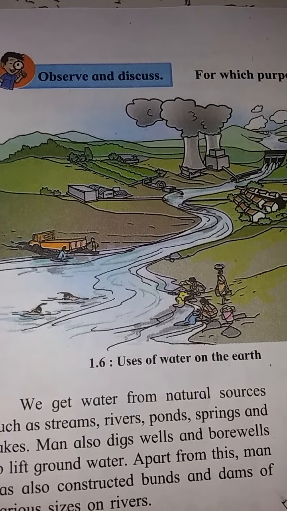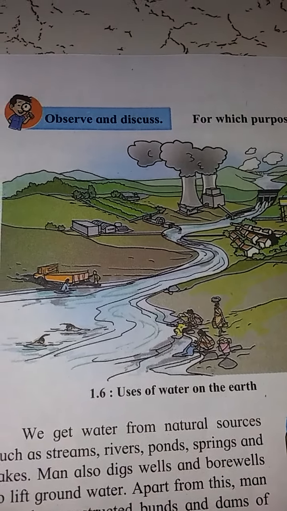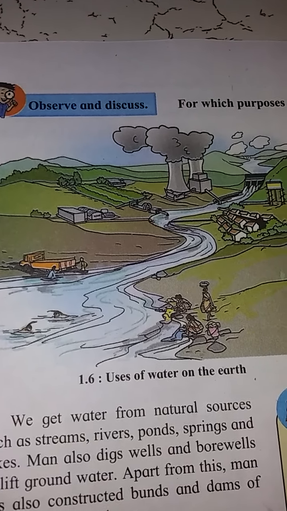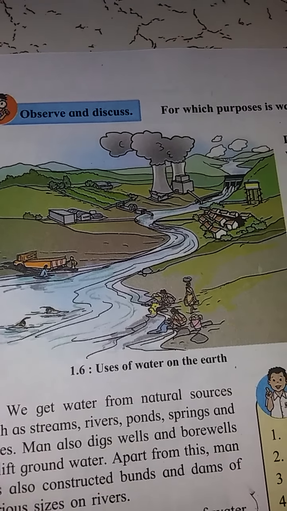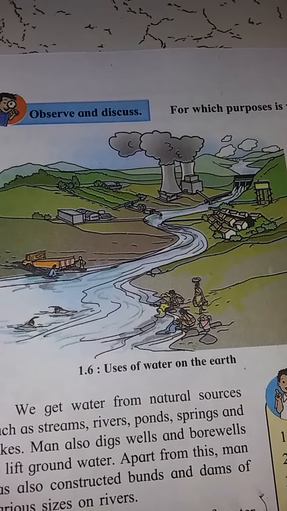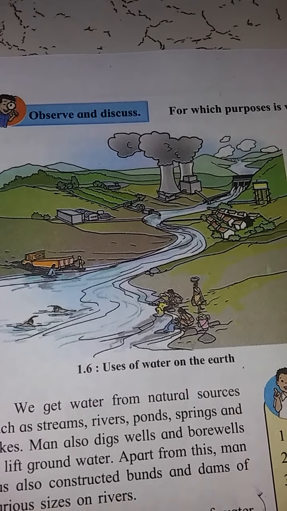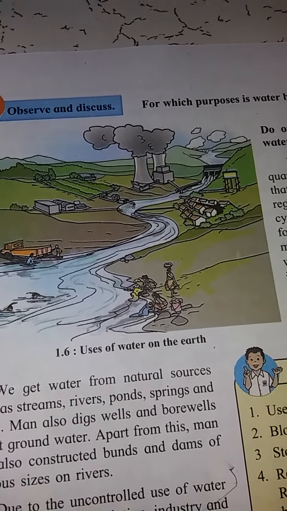Natural sources of water. We get water from natural sources such as streams, rivers, ponds, springs and lakes. Man also digs wells and bore wells to lift groundwater. Apart from this, man has also constructed bunds and dams of various sizes on the rivers.